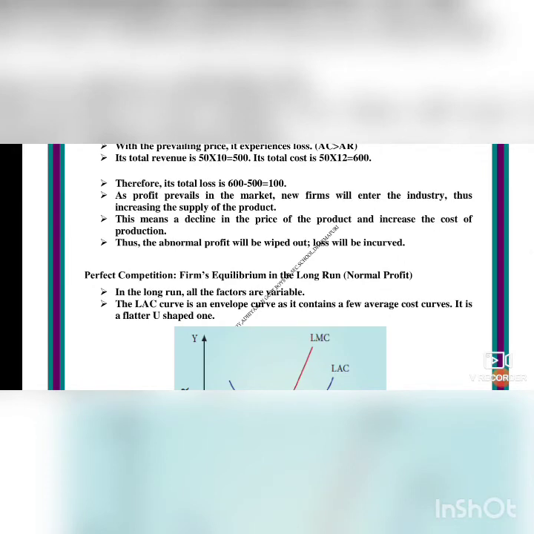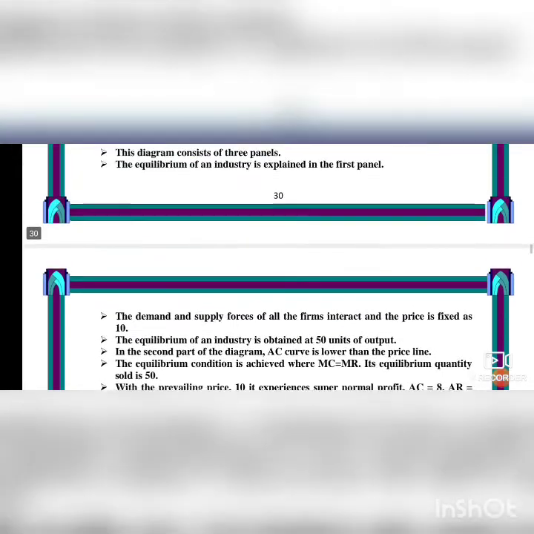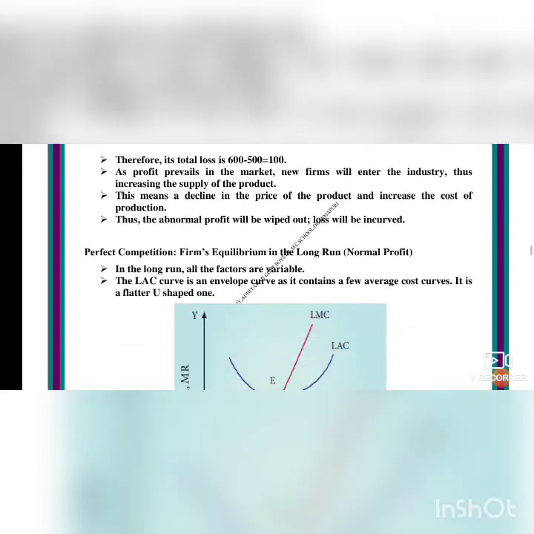Next, we will see about the perfect competition of firms' equilibrium in the long run. First, we saw the short run. These are the short run firms. Now we will see about the long run. In our long run, all the factors are variable. In the short run, it was fixed, isn't it? Here, all are variable. Variable means the land, labor, capital, and organization have some variables, changes.